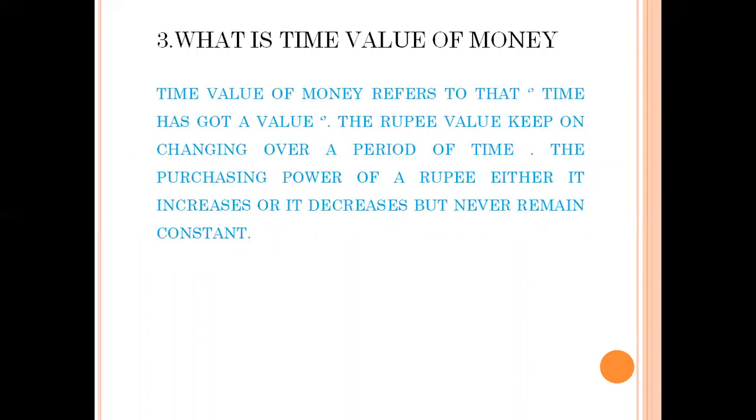Going forward with the third one, what is time value of money? A very popular question in financial management. Time value of money refers to that time has got a value. A rupee value keeps on changing over a period of time. The purchasing power of a rupee either increases or it decreases but never remains constant. A rupee has more value today than a rupee received after a year. It is because of this reason the concept of time value of money is more important and relevant to all business.